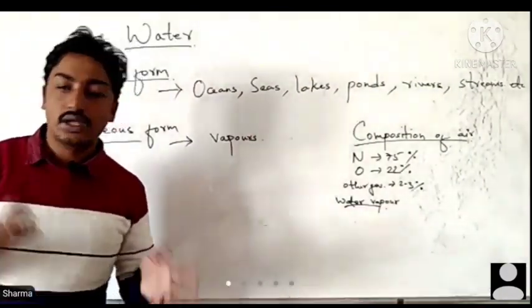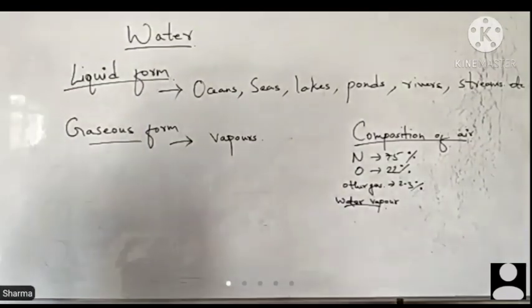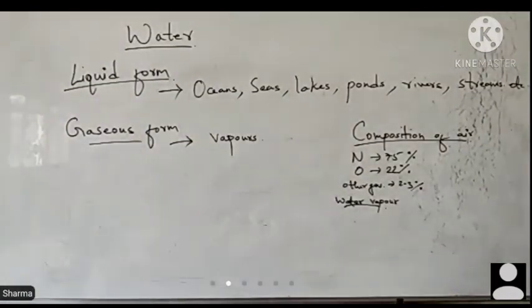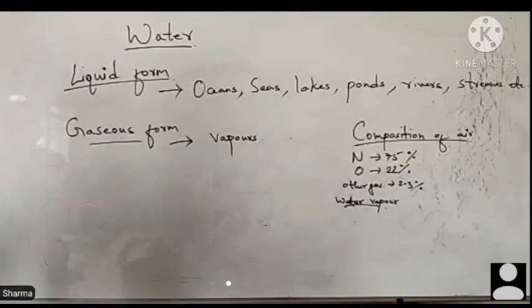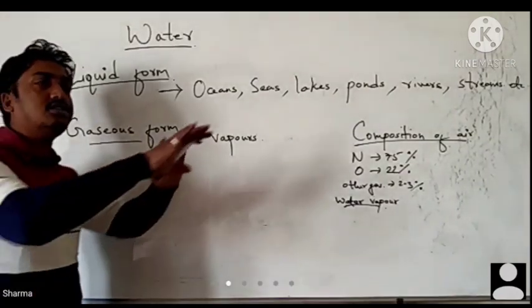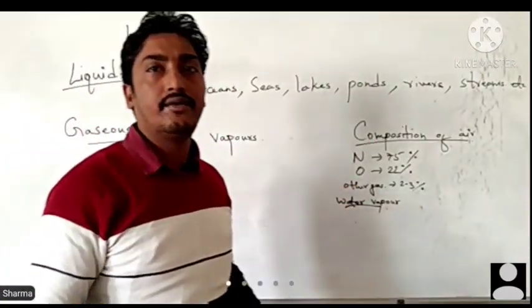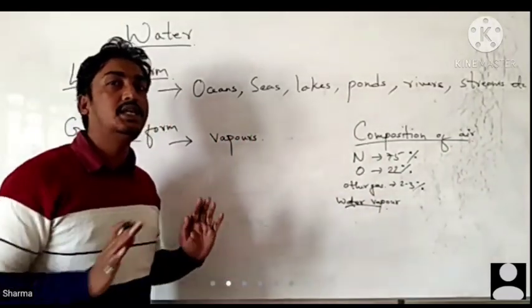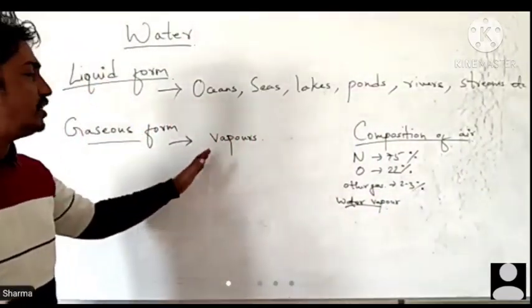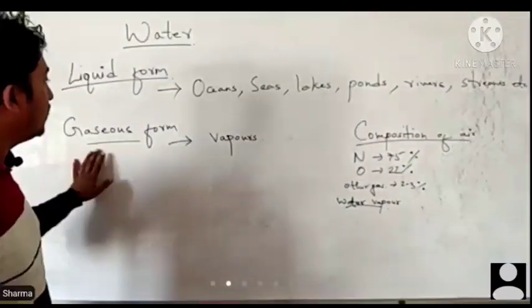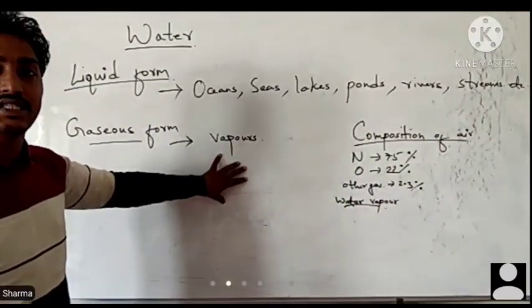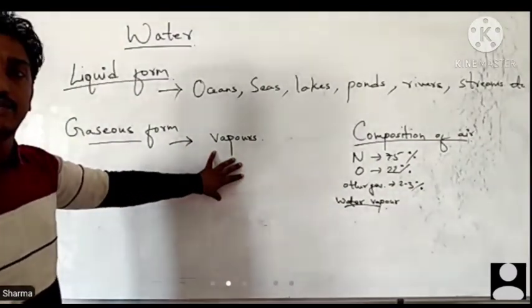So here also we have an atmosphere. We are just moving around, but we can't see water vapor in our air, but it is present in the air. So vapor is present in the air in the form of gas.